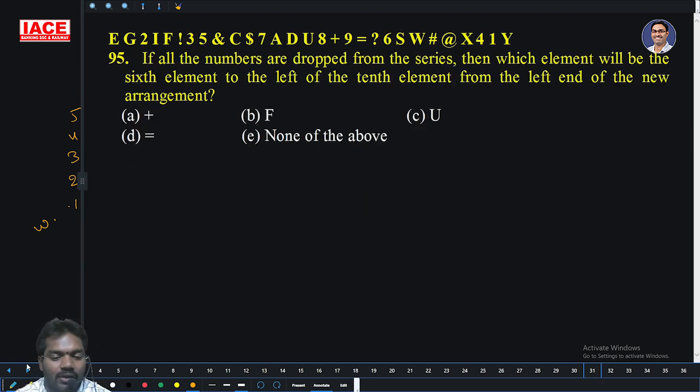If all the numbers are dropped from the series, then which element will be the 6th element to the left of the 10th element from the left hand of the new arrangement? 6th to the left of the 10th element from the left hand. Both are left, so it should be subtraction. 10 minus 6: 4th from the left hand after removing the numbers. And come on, 1, 2, 3, 4. What's that? F is here.